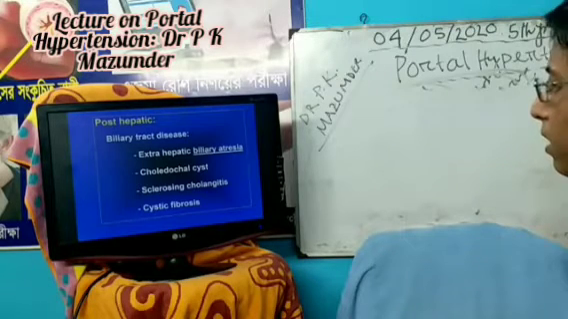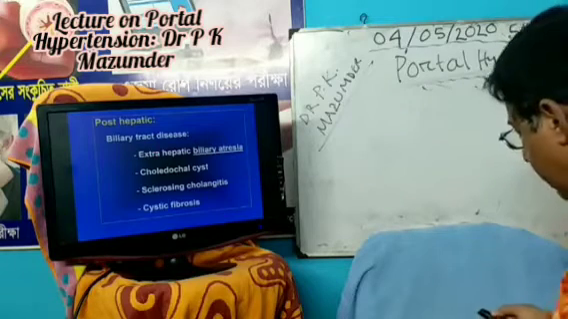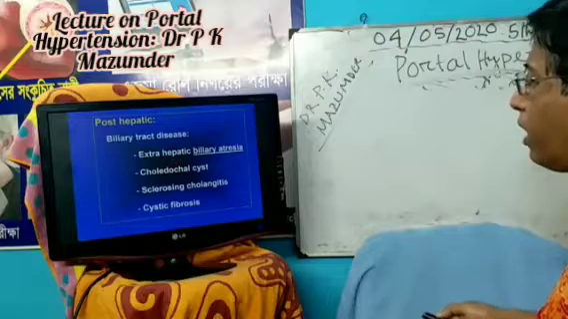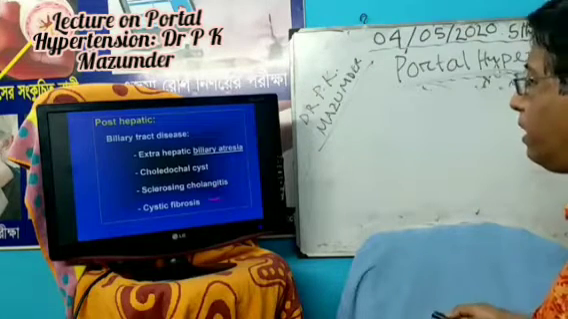Now posthepatic, the most important is biliary tract disease, that is extrahepatic biliary atresia, very important. Others, though rare, may occur: choledochal cyst, sclerosing cholangitis, and cystic fibrosis.